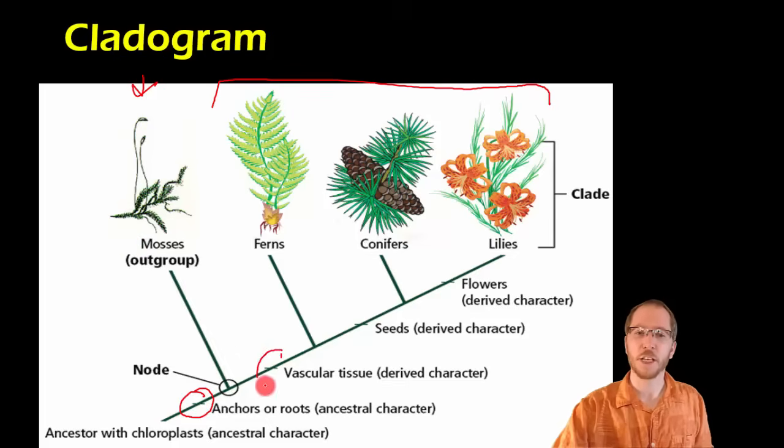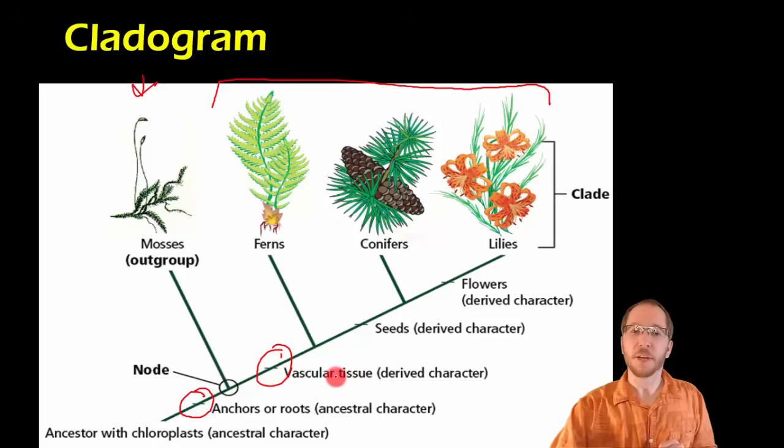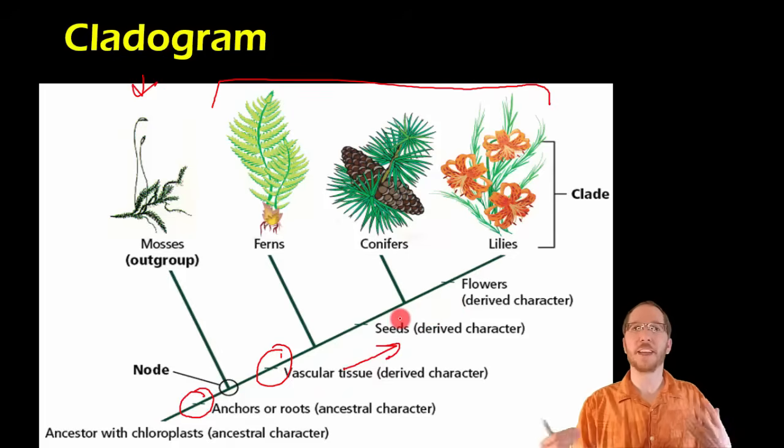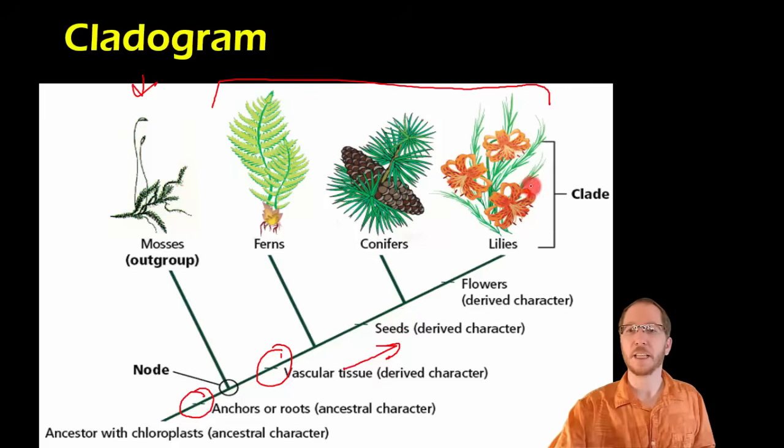So our next junction is going to be right here, and that's between the mosses and ferns. Because it's after the mosses, that means the mosses will not have this trait in question, so vascular tissue. So mosses do not have vascular tissue. But the fact that vascular tissue is here means everybody from here on out should have vascular tissue. If they didn't, that would be a new derived character that they lost vascular tissue. So ferns, conifers, and lilies all will have vascular tissue.